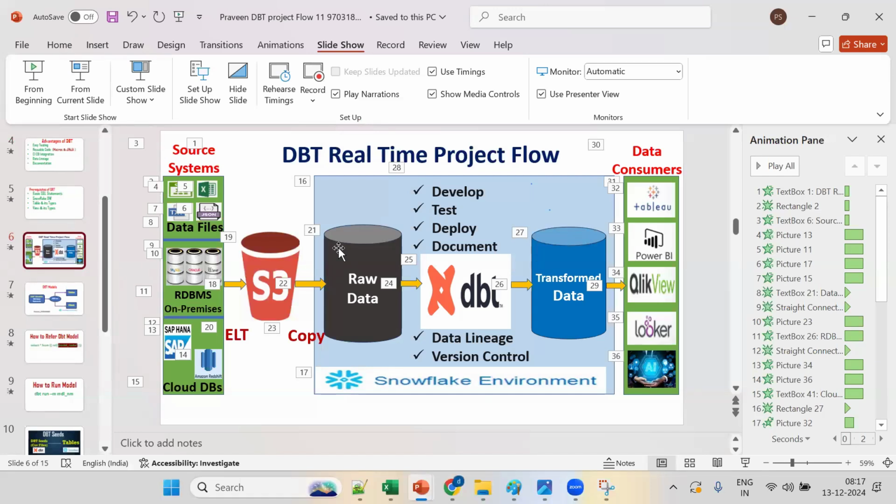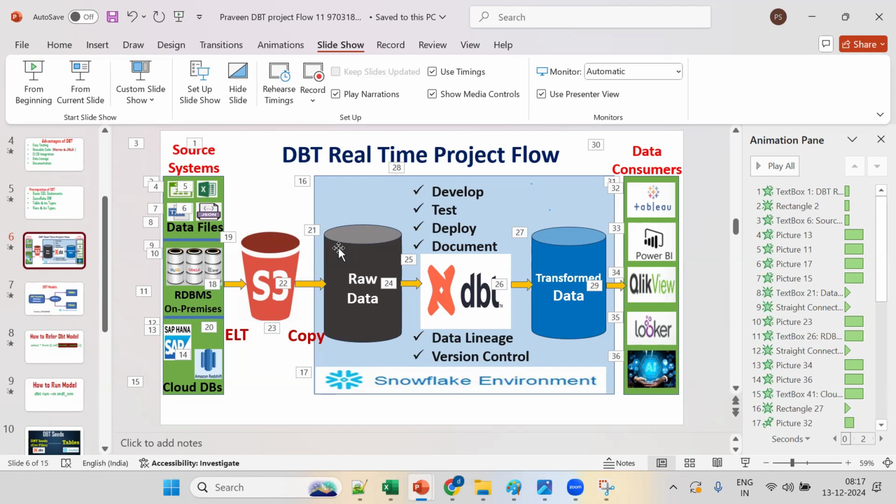We have discussed different ETL and ELT tools. If we take the example of Informatica, we can read data from heterogeneous sources; it does extraction, transformation, and loading. Whereas DBT is only a part of doing transformation.